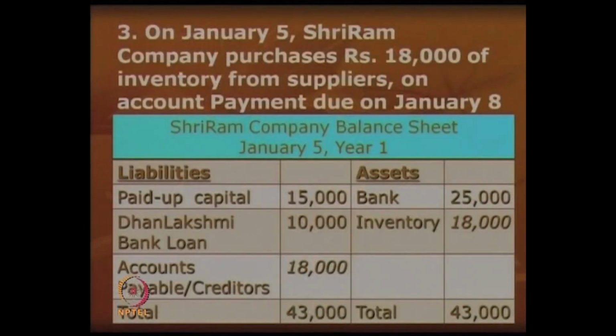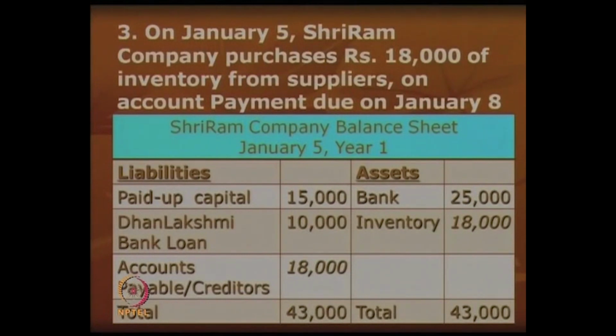Now, if you are following a cash system of accounting, you will record it only when the payment is made, but that is not a scientific way, because as soon as we have booked the order and received the goods, we need to record that as a liability, because we will have to pay it in future. So, you can see here how the balance sheet will show. Now, since the goods are purchased on credit, it will be shown in the balance sheet as accounts payable, and goods which have come in will become the inventory of the concern.